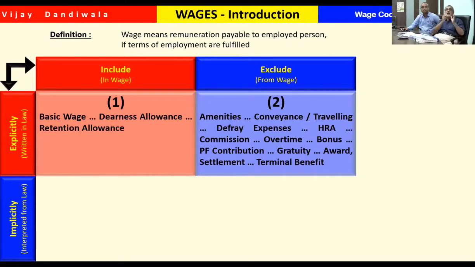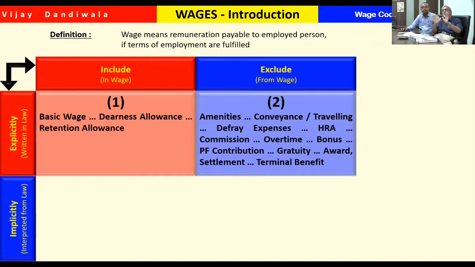So here, when I say wages, we have to presume that it is only those allowances which attract consequential burden. Remuneration means basic, DA plus all allowances. And emolument means it is cost to the company.